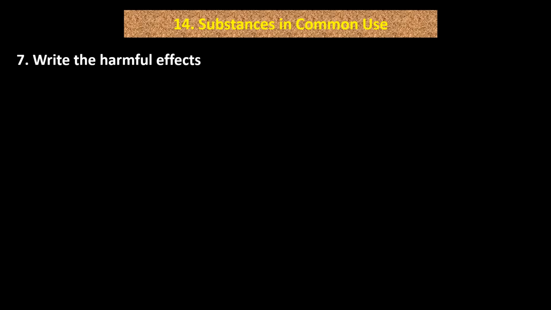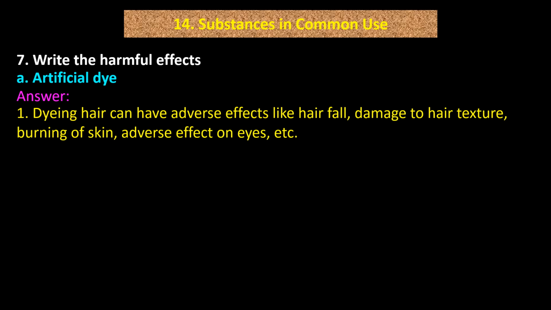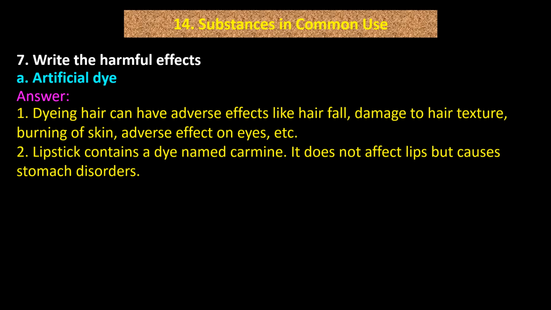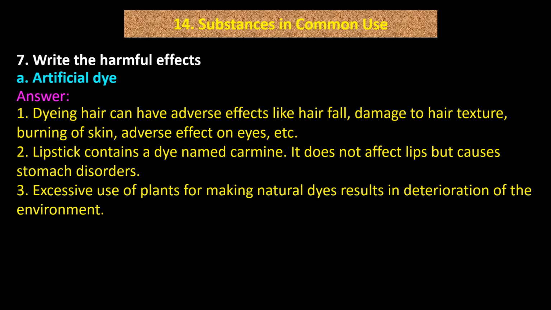Question number 7. Write the harmful effects. A. Artificial dye. Answer. Point 1. Dyeing hair can have adverse effects like hair fall, damage to hair texture, burning of skin, adverse effect on eyes, etc. 2. Lipstick contains a dye named carmine. It does not affect lips but causes stomach disorders. 3. Excessive use of plants for making natural dyes results in deterioration of the environment.